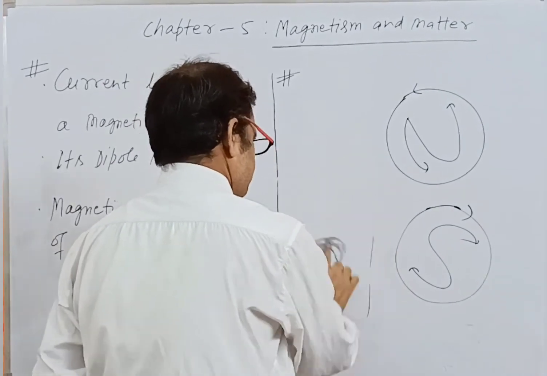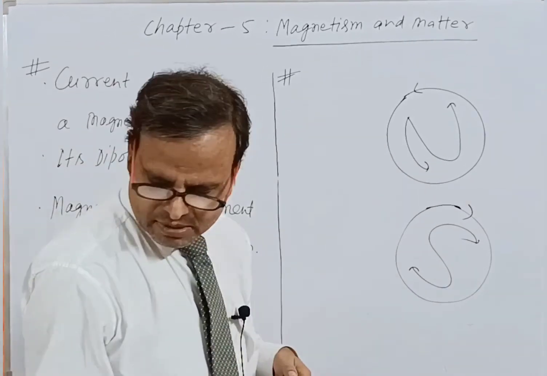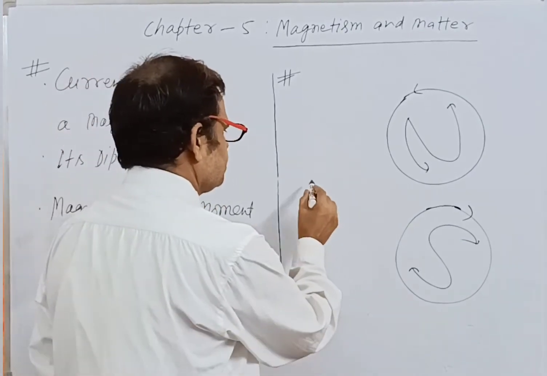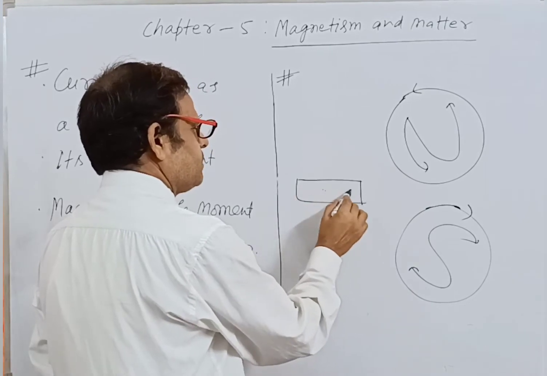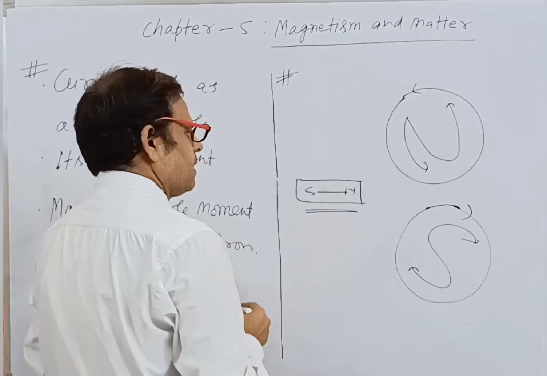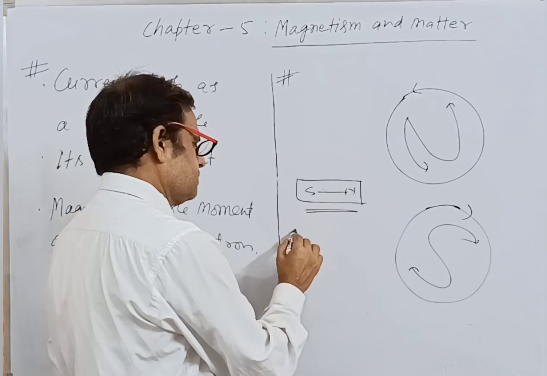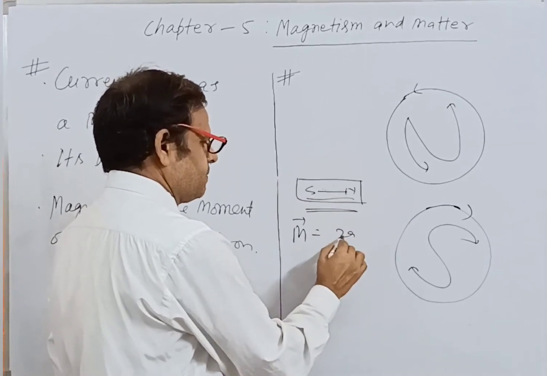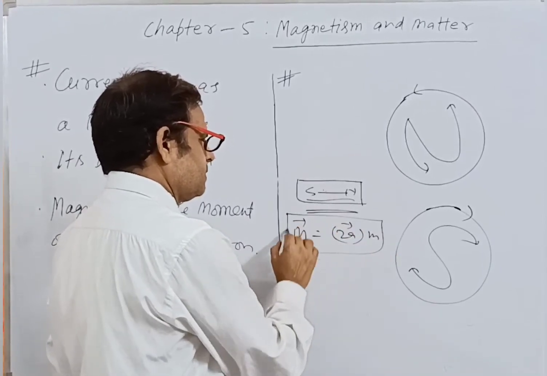It is similar to the bar magnet, where the magnetic dipole moment was from south to north, and m is equal to the pole strength and distance. It is a vector quantity.